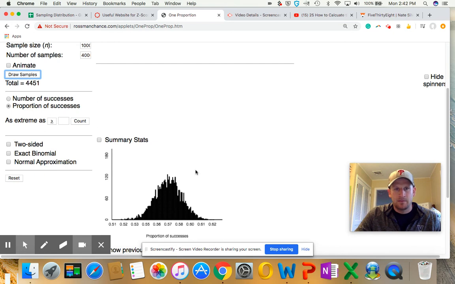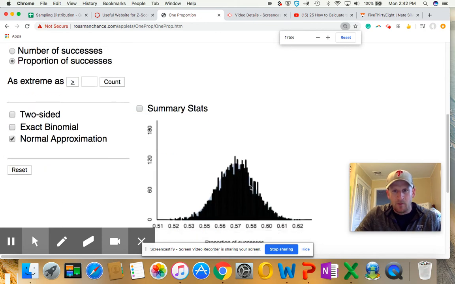Not too bad, right? Let's click on this normal approximation. Let's bring that silhouette back up to compare it. And look at that. It's pretty spot on. There's a little bit of overlap here, but you can see what we experimented with is very, very darn close to that normal approximation, okay?